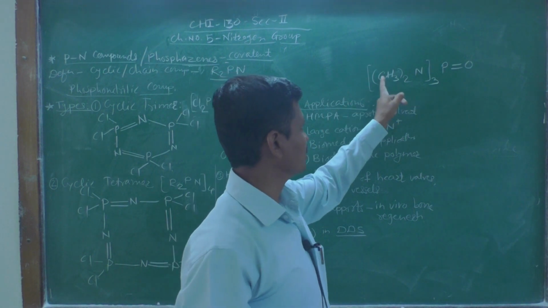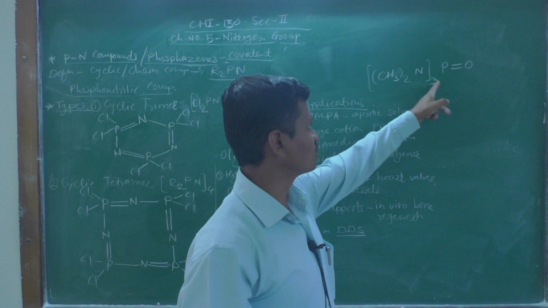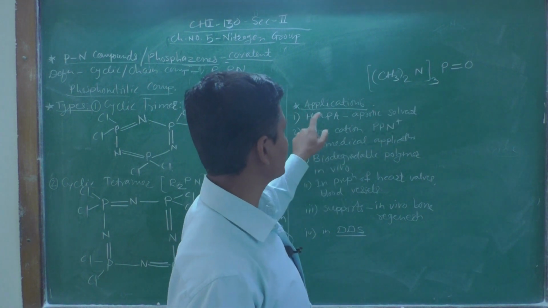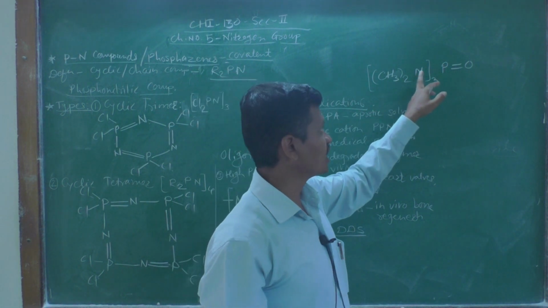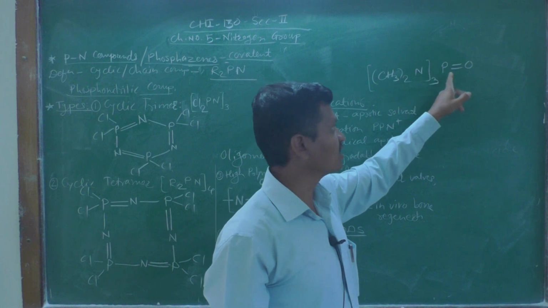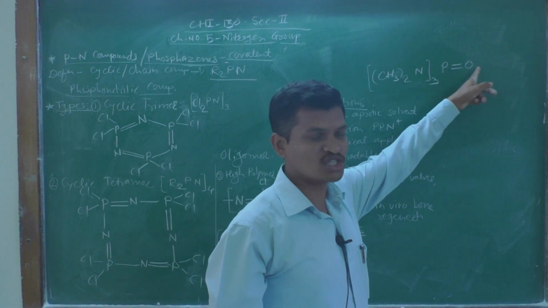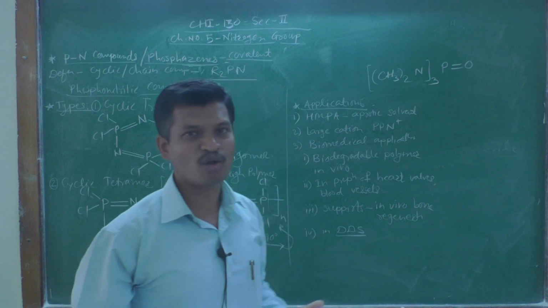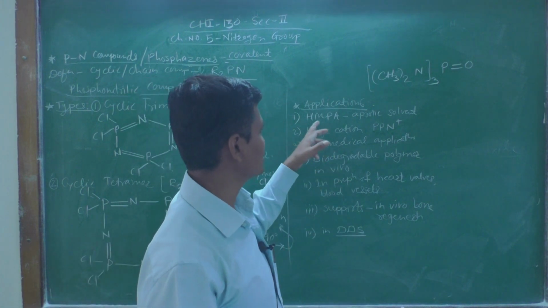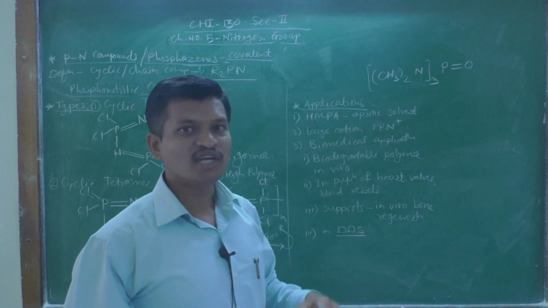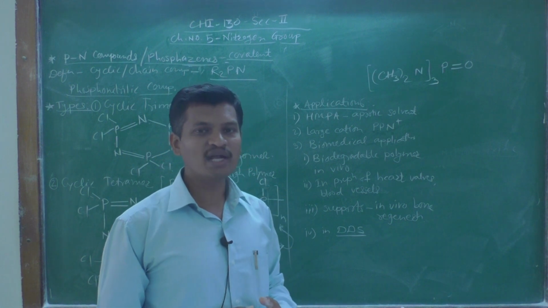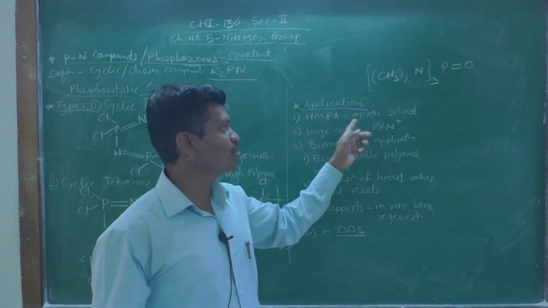Hexamethyl, so methyl groups, 2 into 3, 6. Nitrogen-phosphorus bonds are there and the phosphorus has a double bond to oxygen, so it is just like an analog of an amide, and that is why it is called hexamethyl phosphoramide. It was used widely as an aprotic solvent.